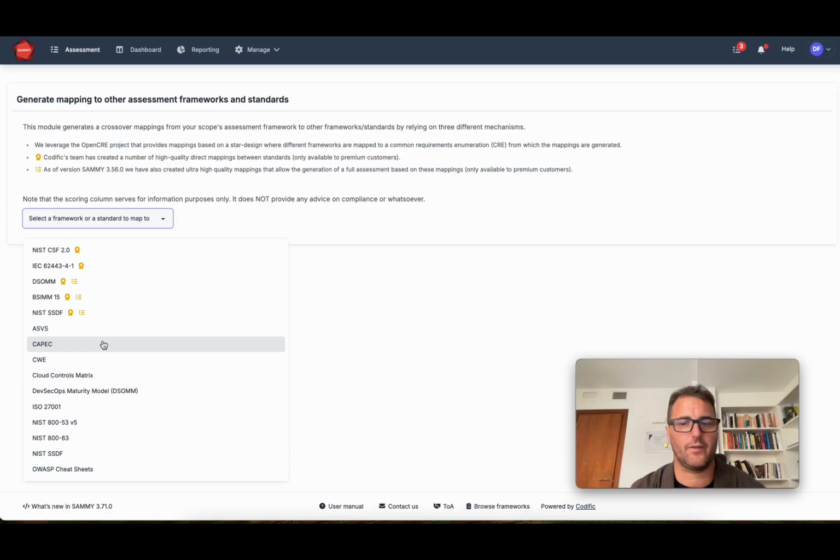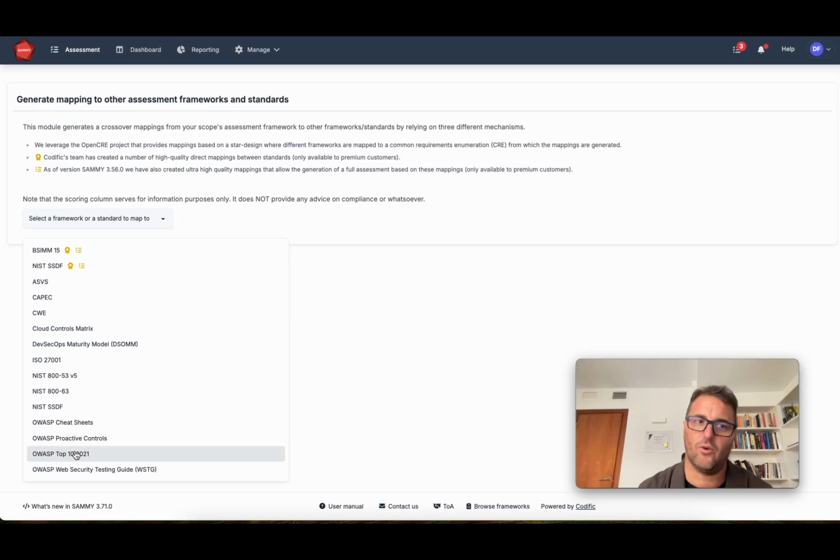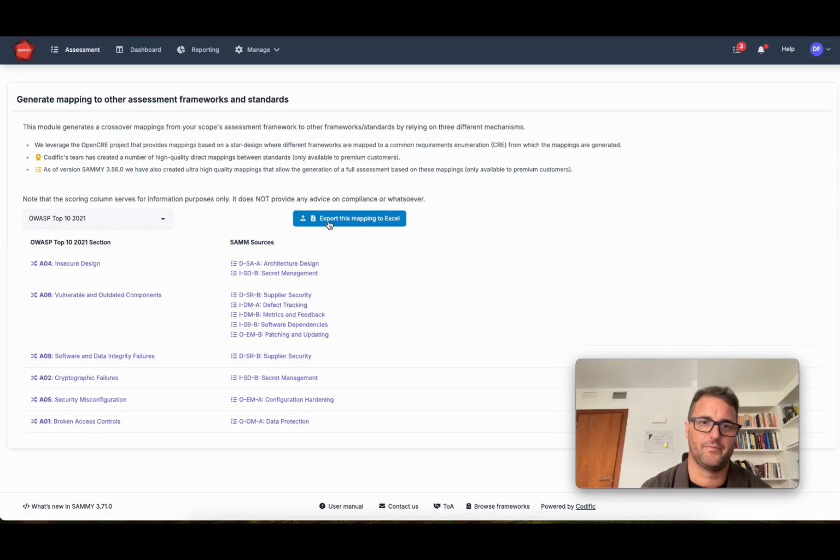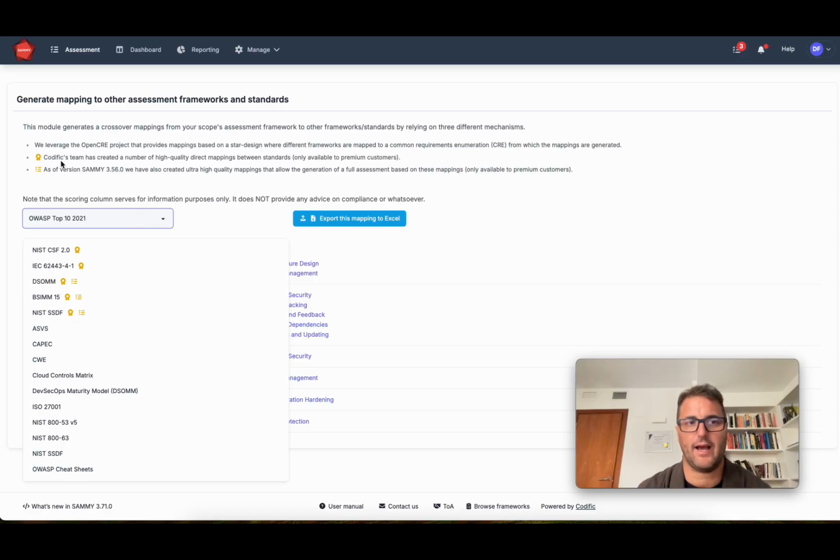We use, amongst other things, OpenCRE, which is an OWASP project that maps different frameworks together. That is great because it maps a lot of frameworks together and allows us to do a lot of mappings. But the mappings are not perfect, and they don't allow us to automate anything. It just creates a suggestion as to, okay, this relates to that topic in the OWASP top 10, or that relates to, so here you see, for example, which topics in the OWASP top 10 relate to which SAM streams.